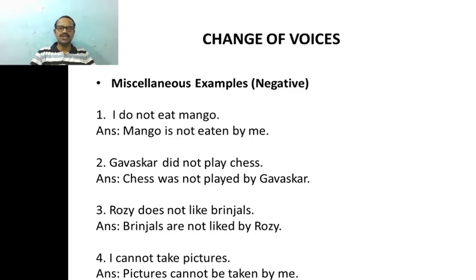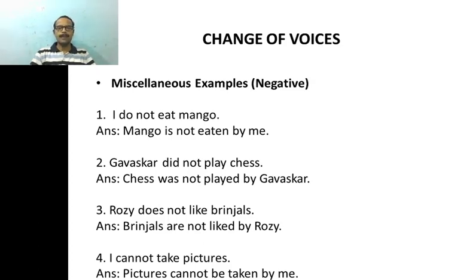Similarly, look at the second sentence. Gavaskar did not play chess. Gavaskar is our subject. Did play is our verb group. Not is a negative word, and chess is our object. Now follow the rules. So chess comes to the subject place.